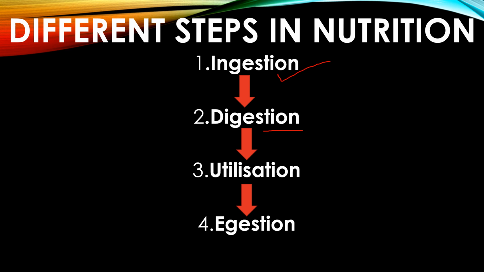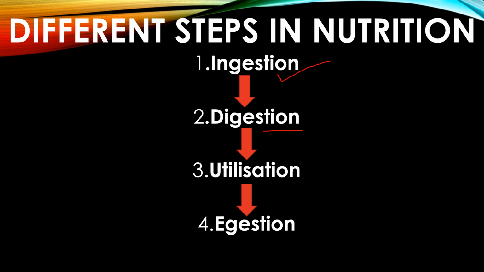Once the food is inside our body, then only digestion starts. As we know, our food comes from tissues of animals and plants. It contains carbohydrates, proteins, fats, minerals, and vitamins. These are in the form of long chain molecules, as discussed, and hence they must be broken down into smaller molecules that dissolve in water and can pass through the wall of the digestive tract.